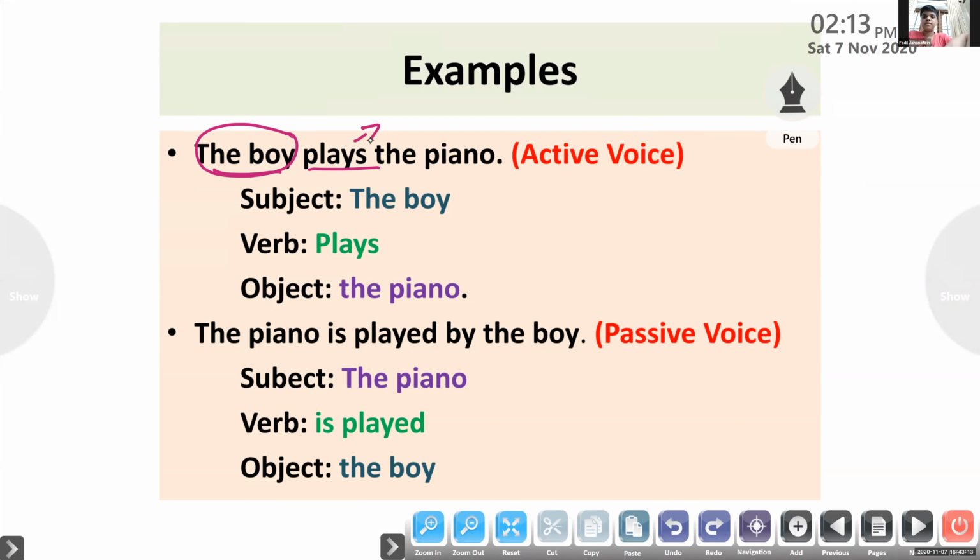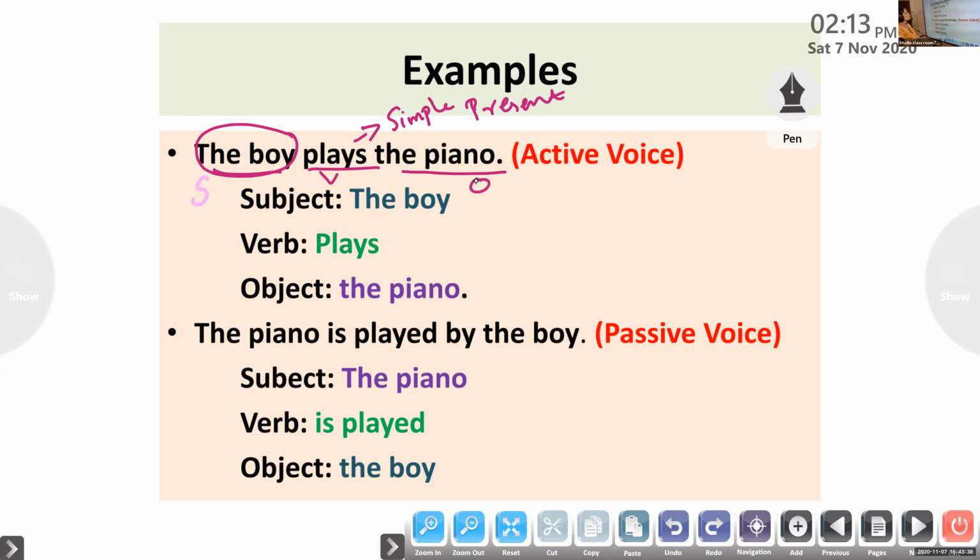Play. Plays. Tense form? Simple present. The sentence is in simple present tense. Okay. Now the piano receives the action. So piano is the object. So we have got the subject, we have got the verb, and we have got the object.